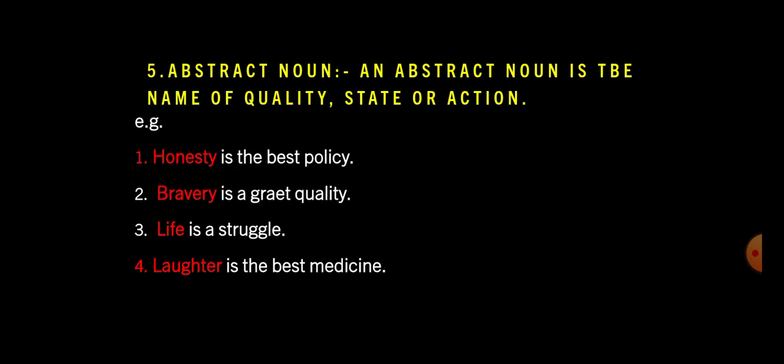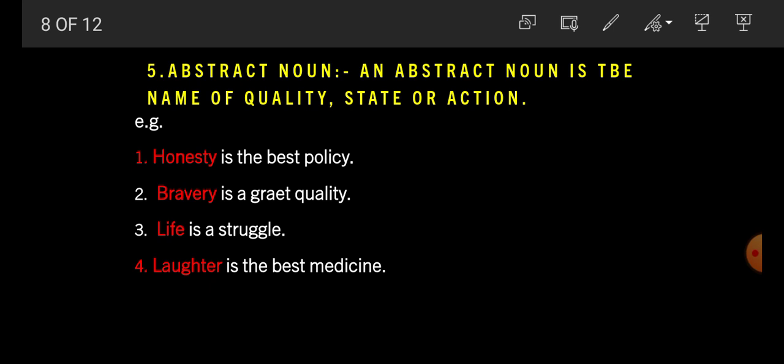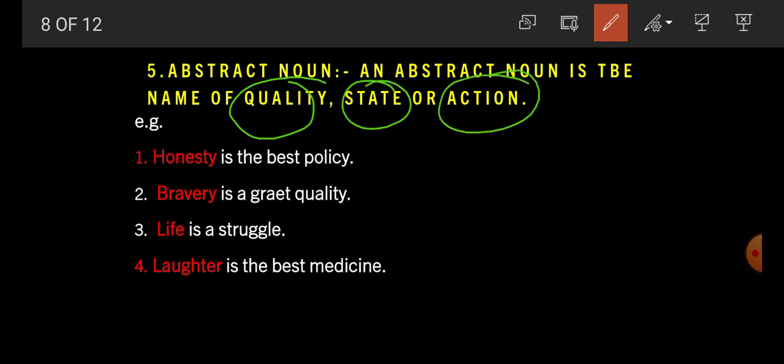Now number 5, abstract noun. What is an abstract noun? An abstract noun is the name of a quality, state or action. What is an abstract noun, student? An abstract noun is the name of a quality, state or action. Here this is very important: quality, state or action. In the first example, honesty is the best policy. Here honesty indicates the quality of a person.